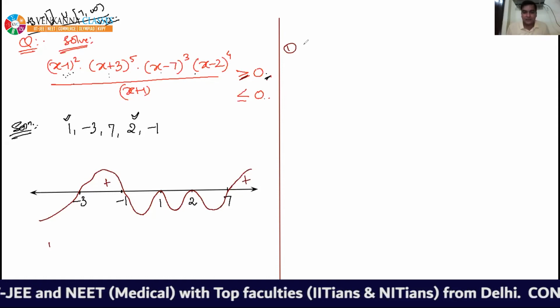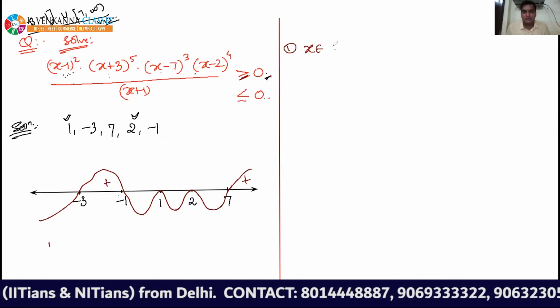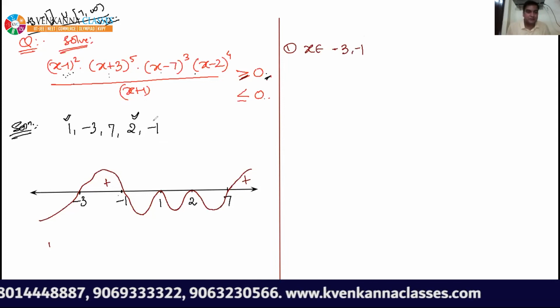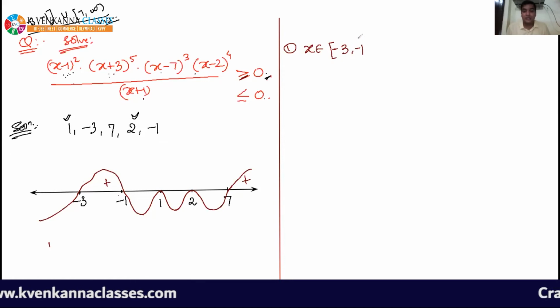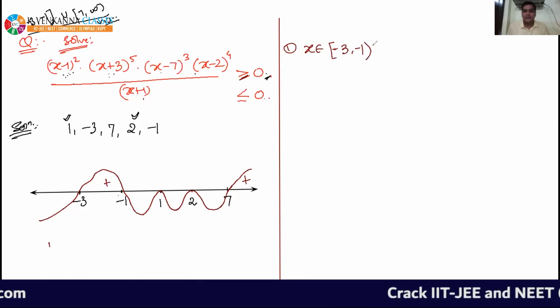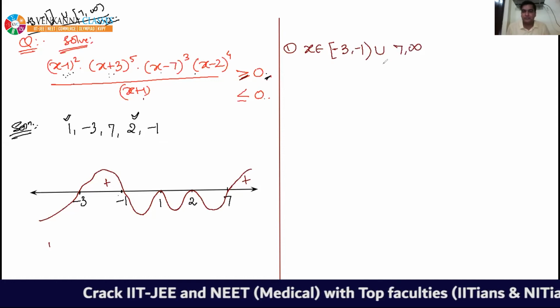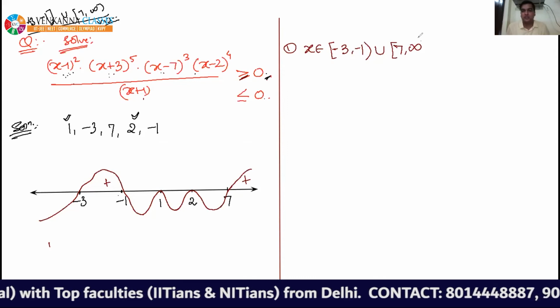So in the answer, I will write x belongs to -3 to -1. At -3, closed. At -1, denominator, so it is open. Union, 7 to infinity. At 7, numerator is becoming 0, so closed.